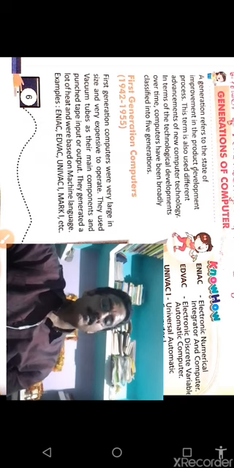Now the second generation computers. This period is from 1956 to 1964. The computers developed in this period are kept under the second generation. Computers were still large in this generation but smaller than first generation computers. In place of the vacuum tubes of the first generation, here transistors were used to perform calculation.